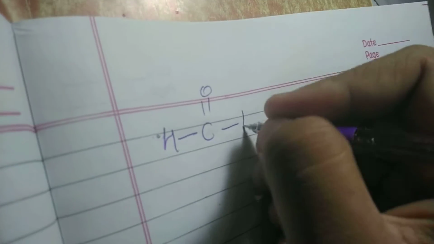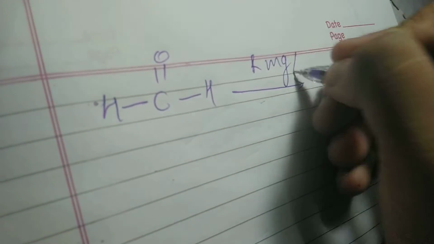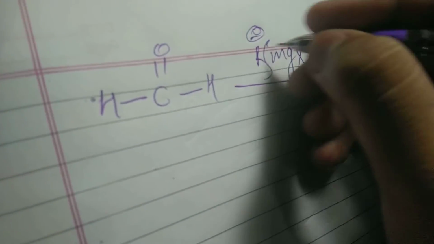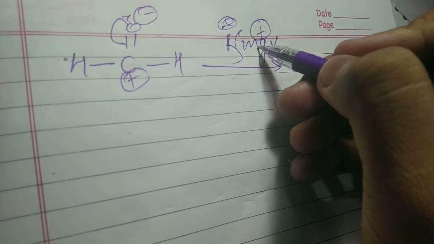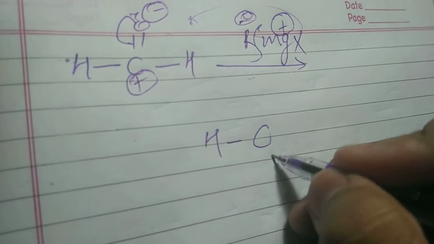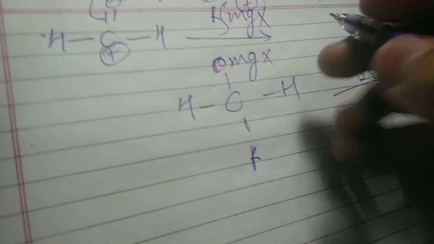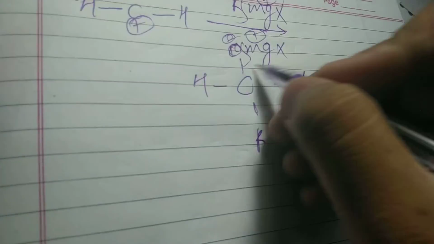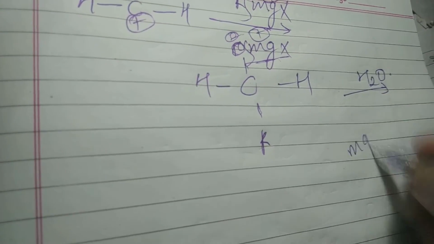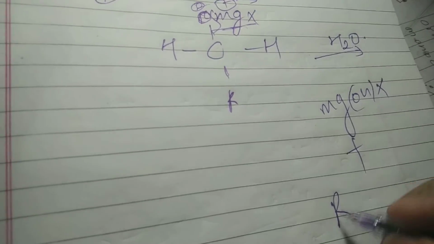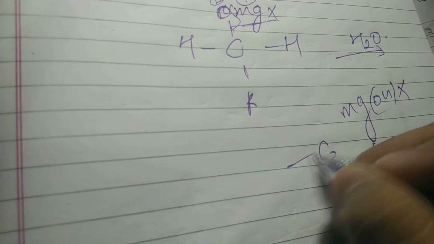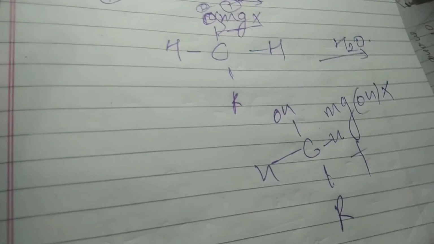Let's do the mechanism here. We write H-C double bond O. RMgX has R with a negative charge and MgX positive. The bond shifts, so MgX goes on the oxygen side and R comes on the carbon side, giving HC(R)-OMgX-H. Now if we add water, H+ removes the MgX and OH part, forming Mg(OH)X plus R-CH2-OH. So it will be a 1 degree alcohol.